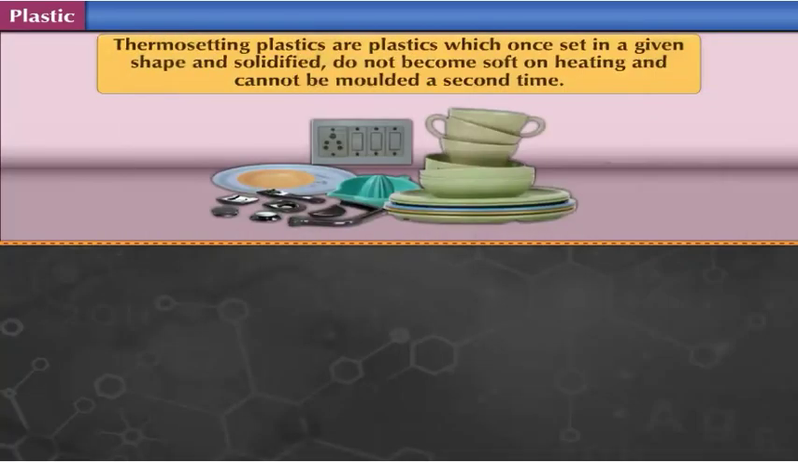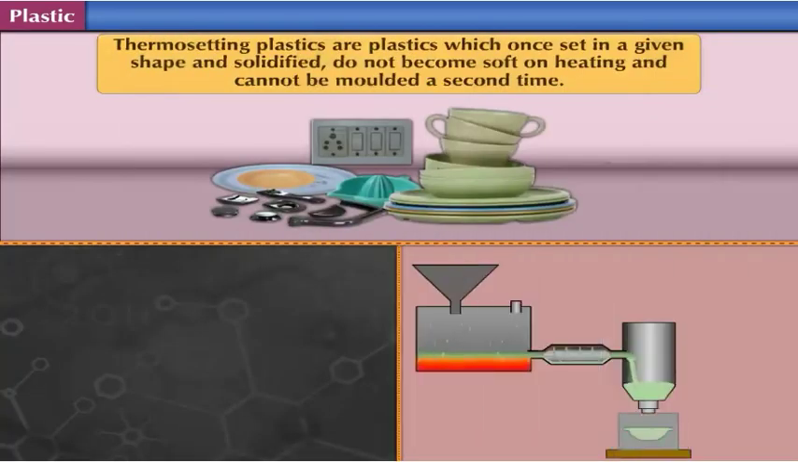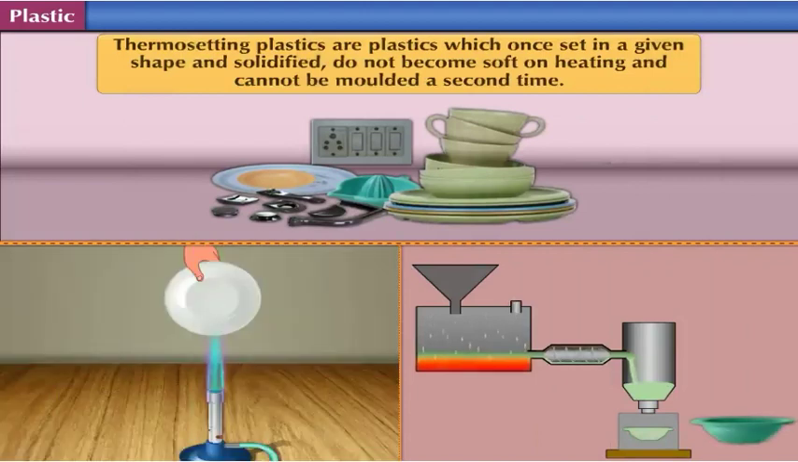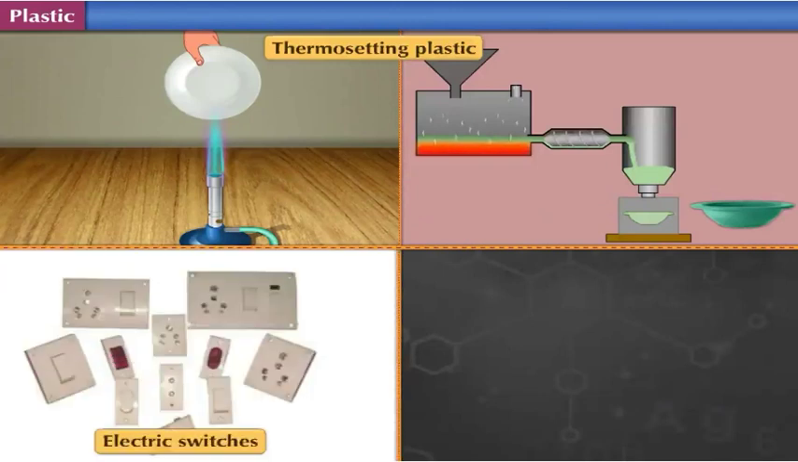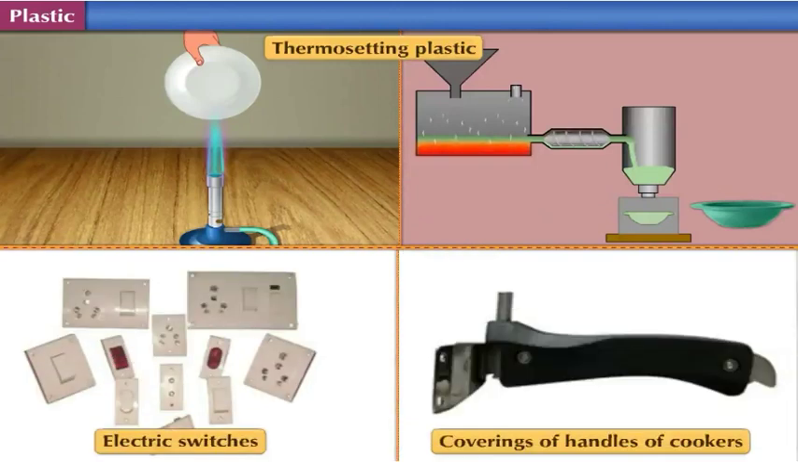Thermosetting plastics are plastics which once set in a given shape and solidified do not become soft on heating and cannot be molded a second time. This type of plastic is used in electric switches and coverings of handles of cookers. Let us study some more examples of thermoplastic and thermosetting plastics.